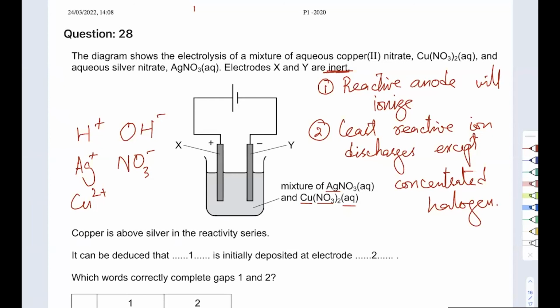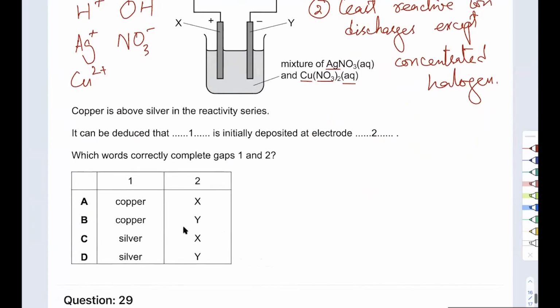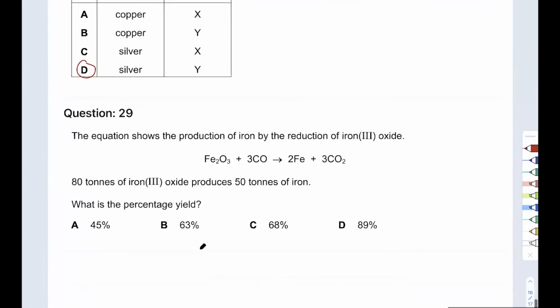Y. Why, sir? Because Y is the cathode, it's negative. So yes, silver is deposited on Y, and that's why my answer is going to be D.